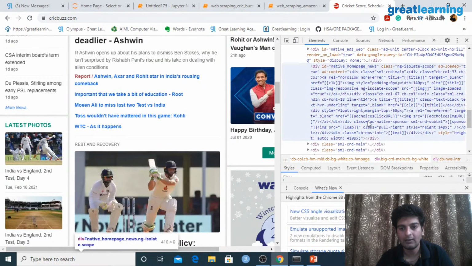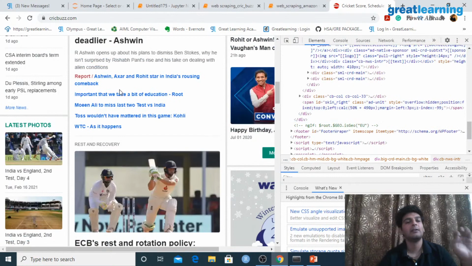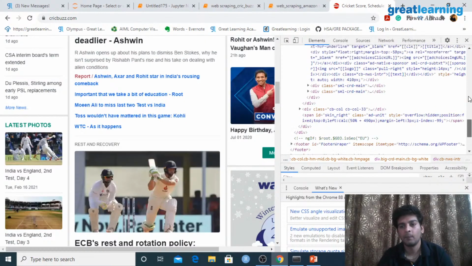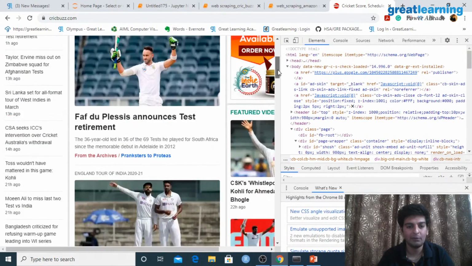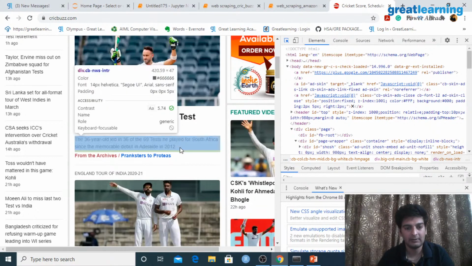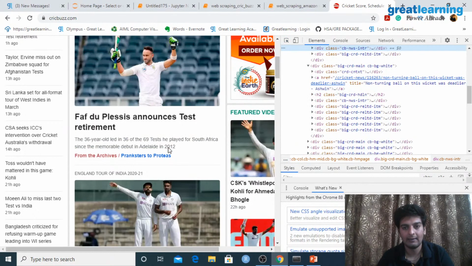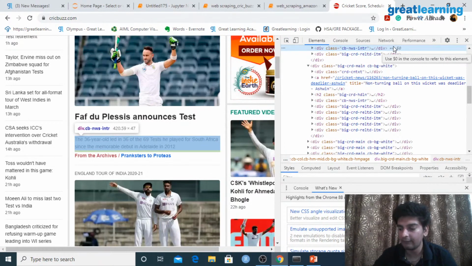Right, so as and when I am scrolling through the website, I have this portion highlighted. Similarly, if I am going through this, I have certain portion of the website highlighted. Now our task was to extract this particular news item, right? The small headings or the short headings. So again, I'll press Ctrl+Shift+C, I'll select this, and this is the part which I need. Now we know what it is that we have to extract.